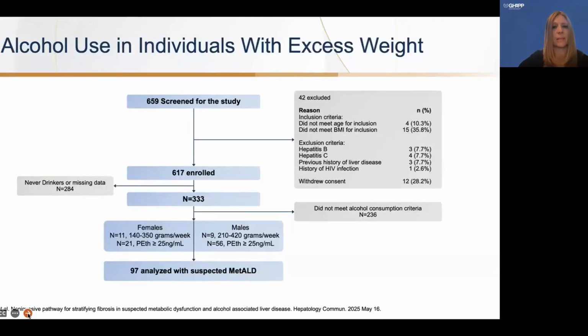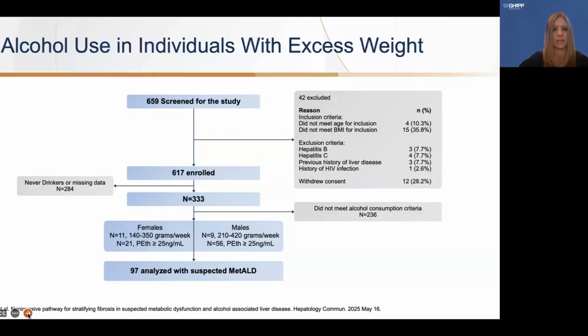So here's another study. This is conducted in patients that were overweight or obese. And because we know metabolic ALD may increase liver fibrosis progression, this study aimed to assess the performance of non-invasive testing for detecting significant fibrosis. So it started off with 659 patients, 42 were excluded for the reasons listed below, and then 617 were enrolled in the study. Some were excluded because they had missing data or they were never drinkers. Others did not meet the alcohol consumption criteria.